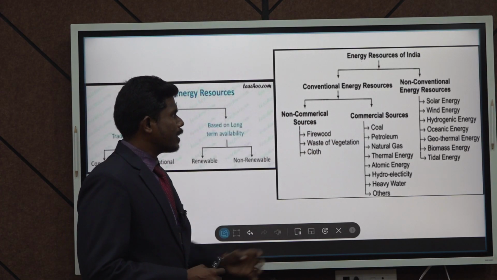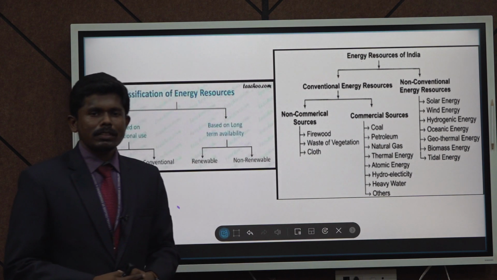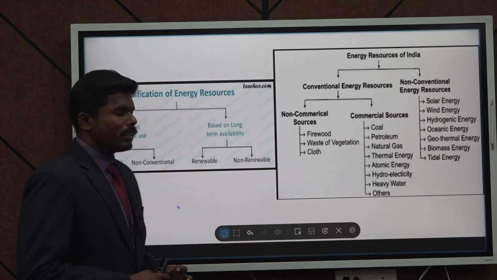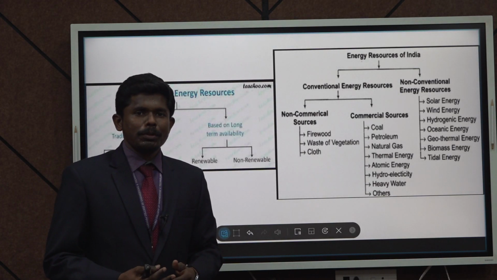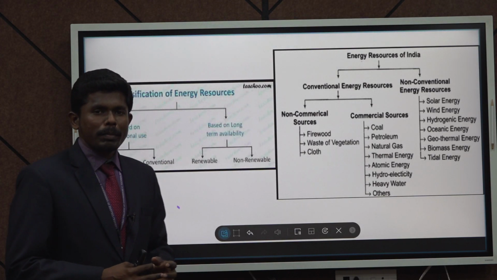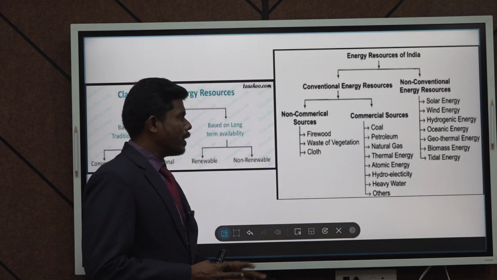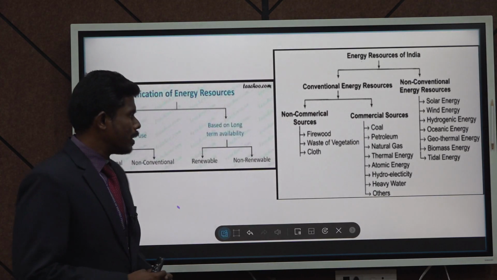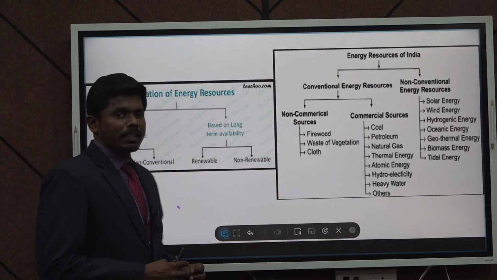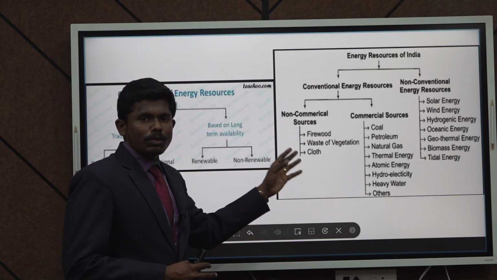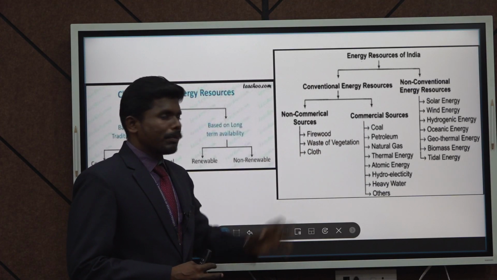Conventional can be further categorized as non-commercial sources and commercial sources. Non-commercial sources can be used, but in most cases we are not normally dependent on them. These non-commercial sources are based on firewood, waste or vegetation, and cloth. The dependency on these sources is very low when compared to the commercial sources.